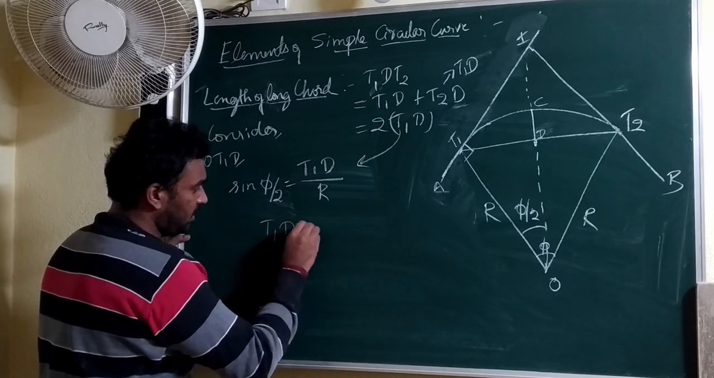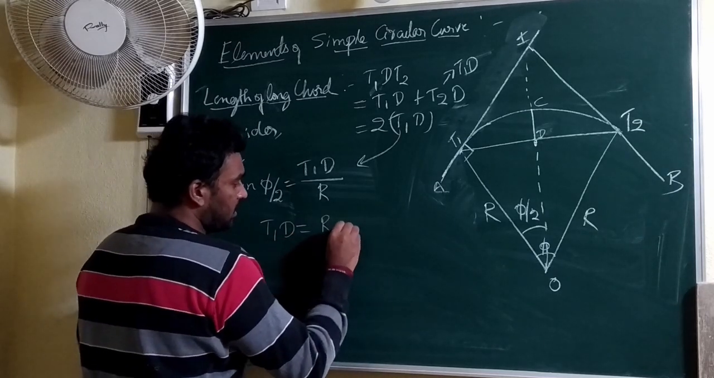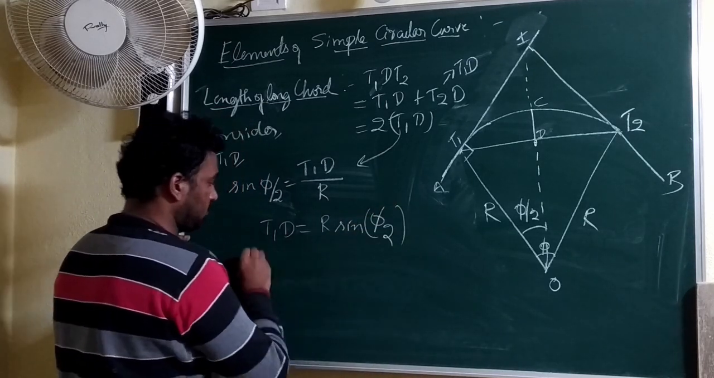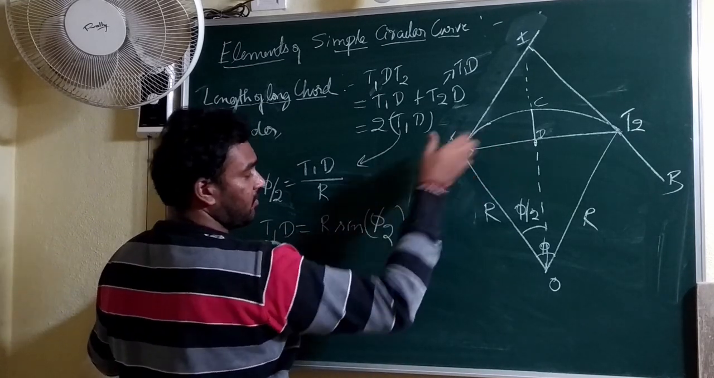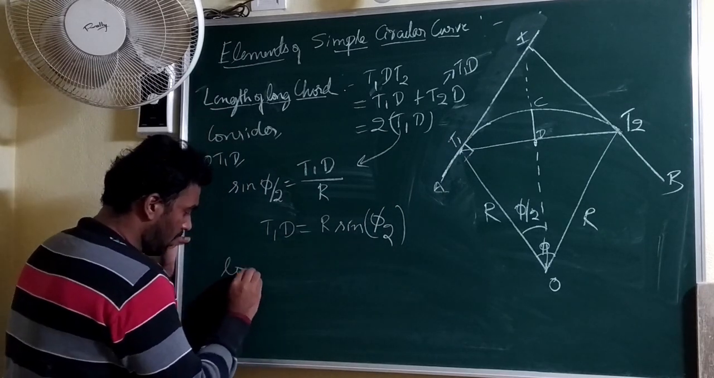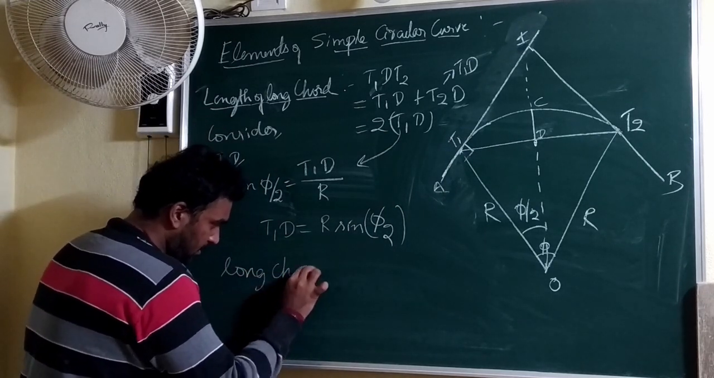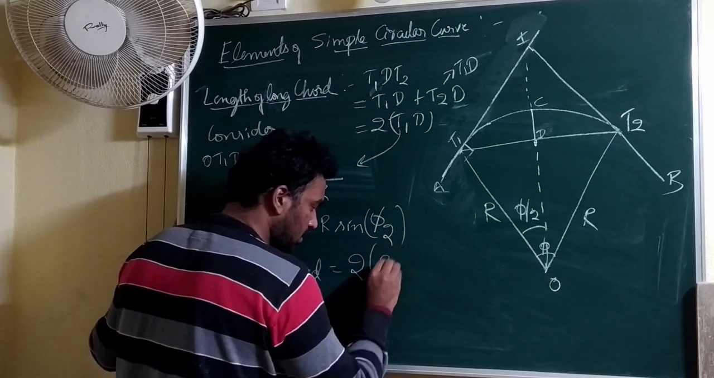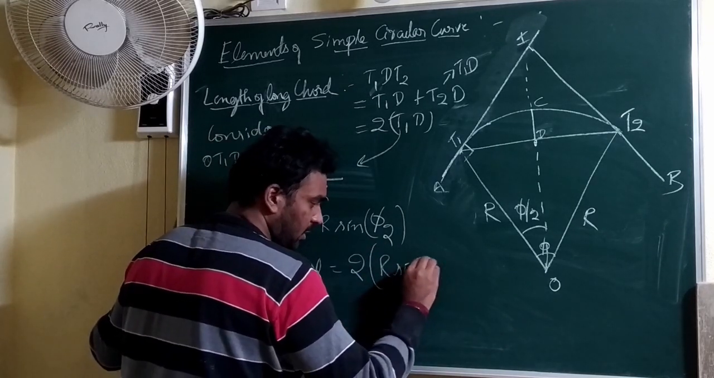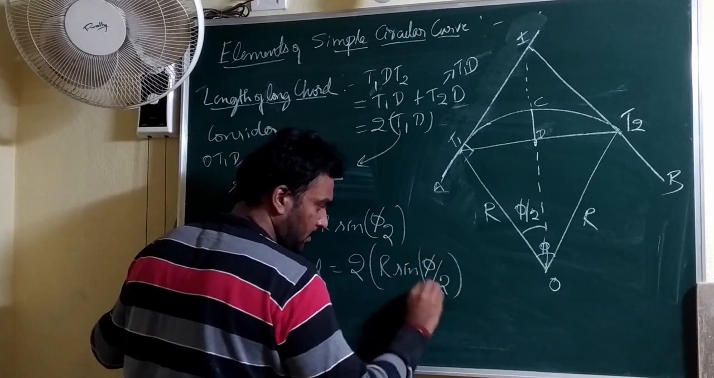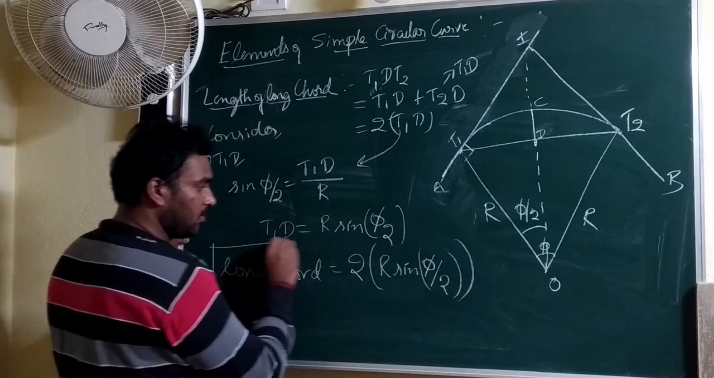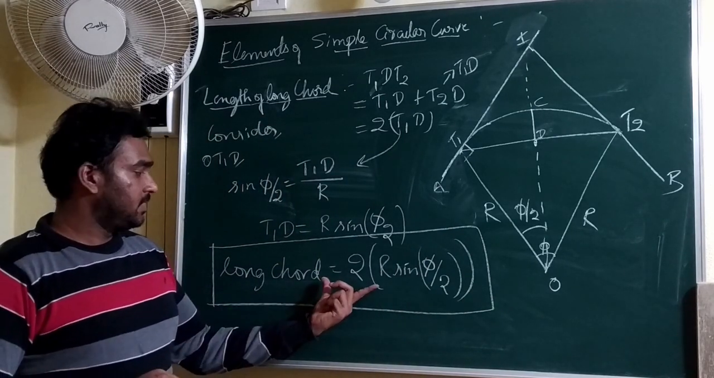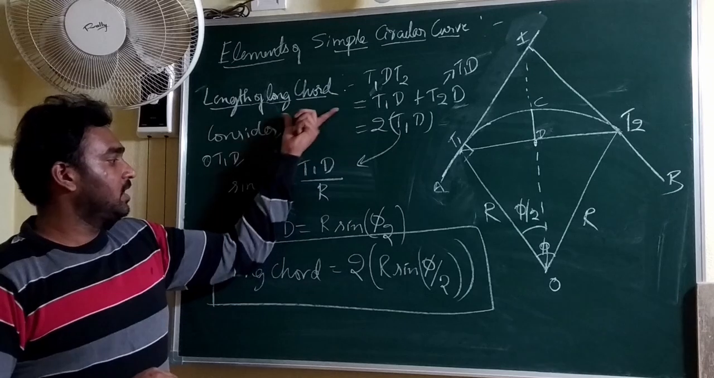So T1D will give you R sine phi by 2. So this is the length of the half chord. Then if you want the full long chord length, it is twice R sine phi by 2, which will give you the length of the long chord. This is the equation in order to obtain the length of the long chord.